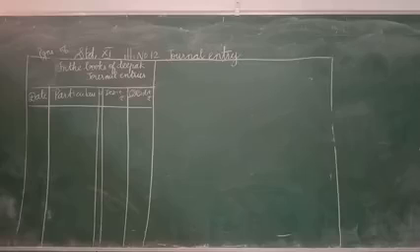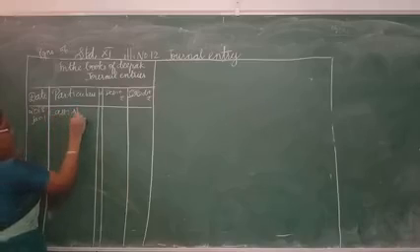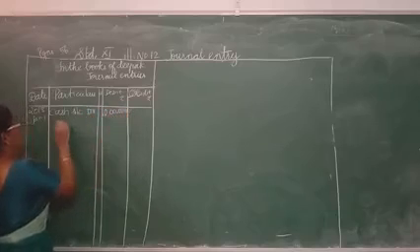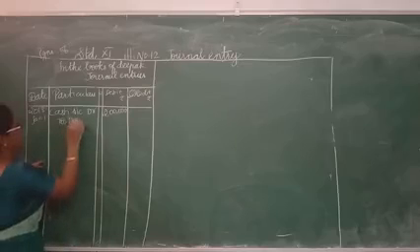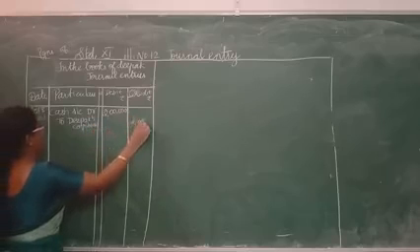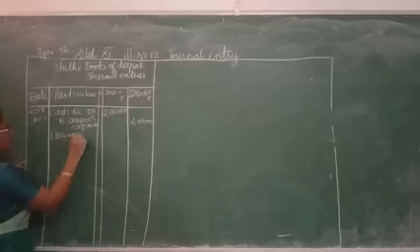First, January 1: commenced business with cash, rupees 2 lakhs. So the cash account and the capital account are involved. Cash is a real account, and as per the real account rule, debit what comes in. Cash is coming inside, so I have debited it, to Deepak's capital account, rupees 2 lakhs. What was the narration? Being commenced business with cash.